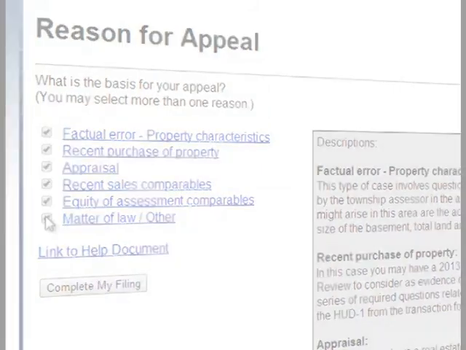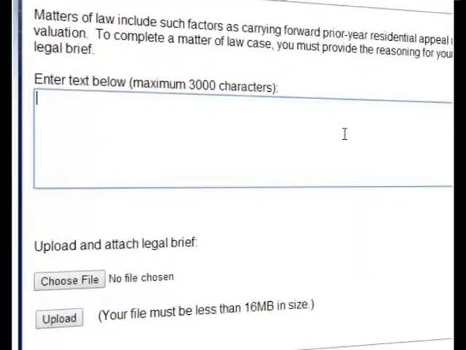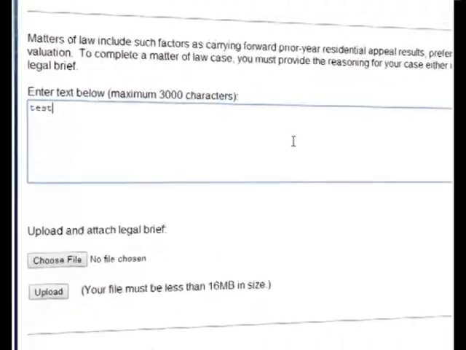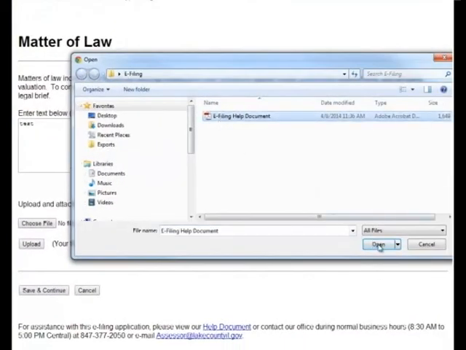Matters of law include such factors as carrying forward prior year residential appeal results, preferential assessments, and farmland valuation. To complete a matter of law case, you must provide the reasoning for your case either in the text box below or by uploading a legal brief.